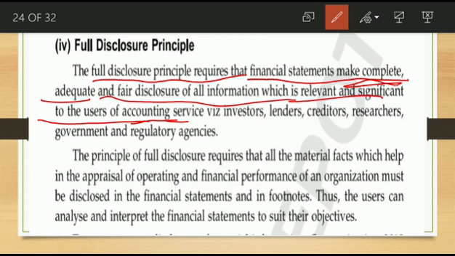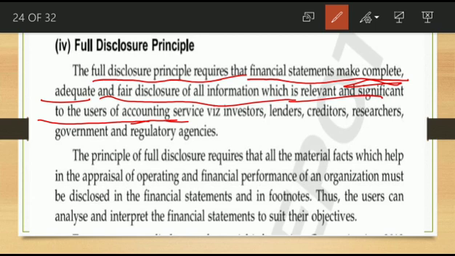So that type of financial statements they want to prepare, then only we can say that is a good financial statement. So this principle indicates that financial statements should be a complete, adequate and fair disclosure of all information which is relevant and significant to the users of accounting information. Who are the different users of accounting information? Investors, lenders, creditors, researchers, government, regulatory agents.